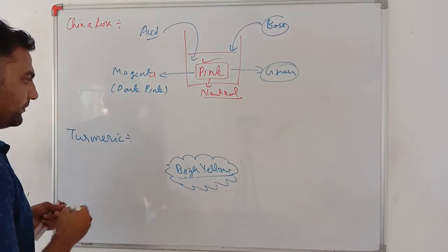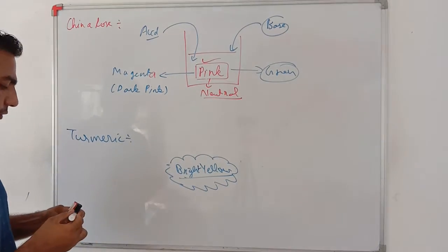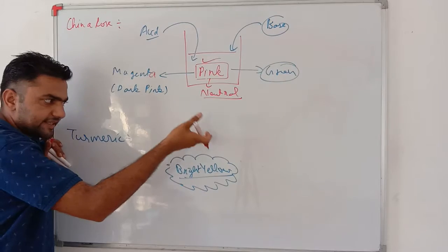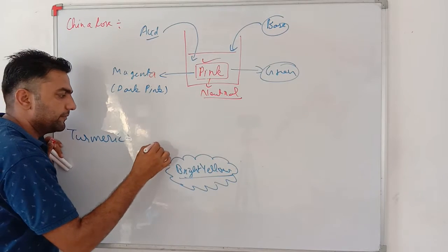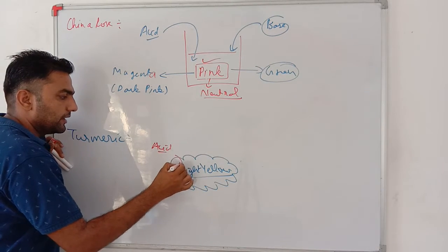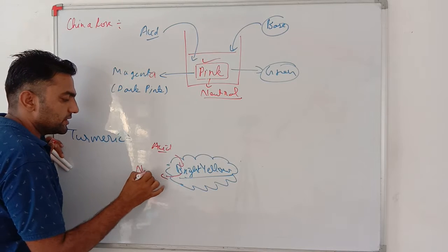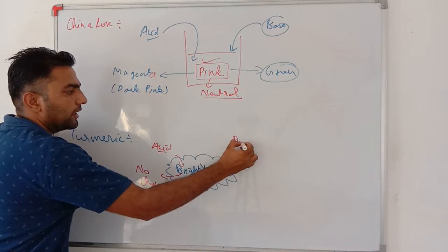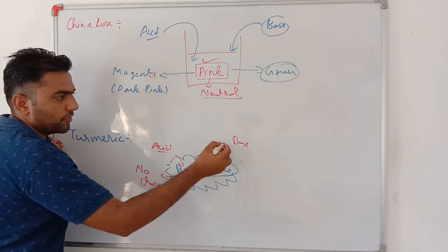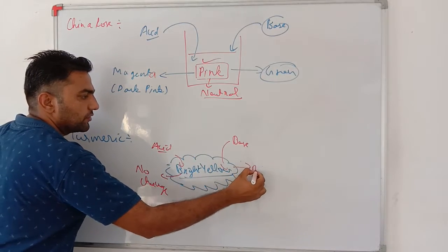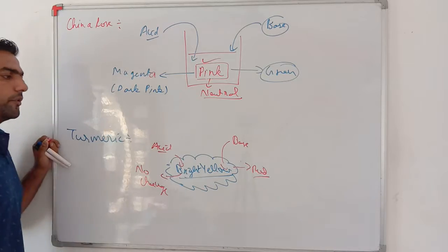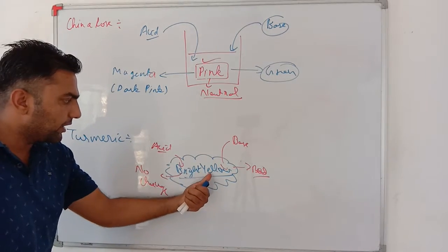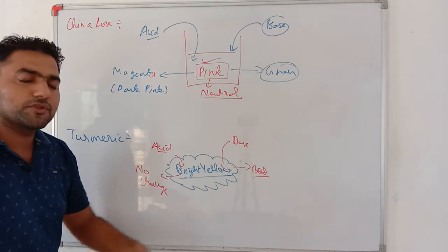See my dear students, if you put any acid drops or a solution of acid, then this bright color does not change, no change. And if you put any base drops of solution on it, then this converts to red. Very important, my dear students. This bright yellow color in base changes to red.